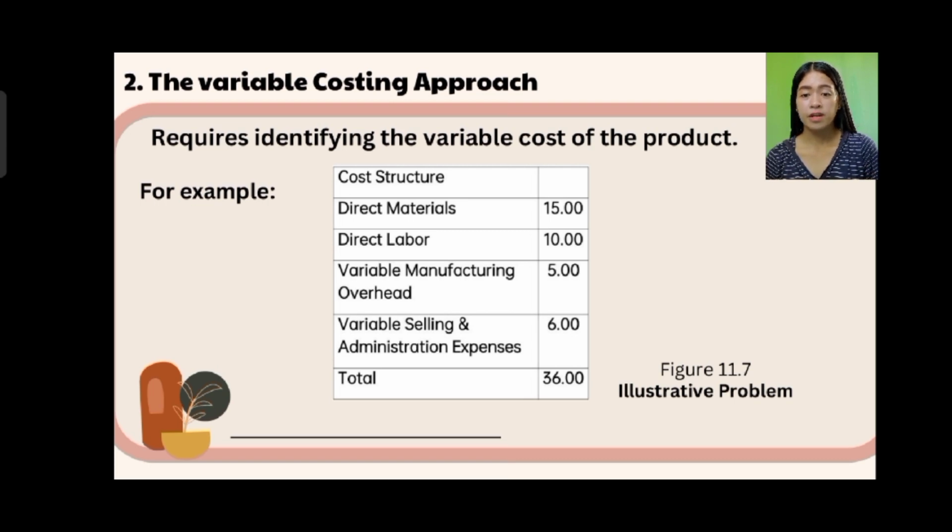And the variable selling and administration expenses are 6 pesos. To sum up, you total these to get the variable cost. So the total is 36 pesos.